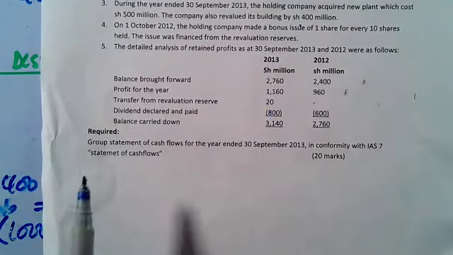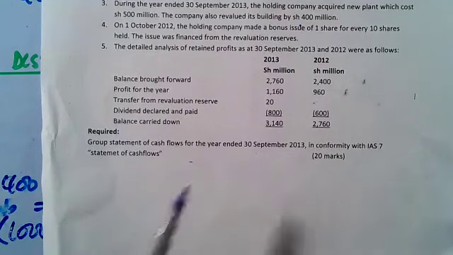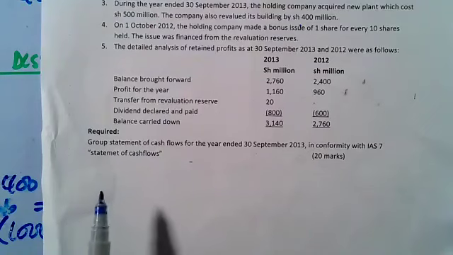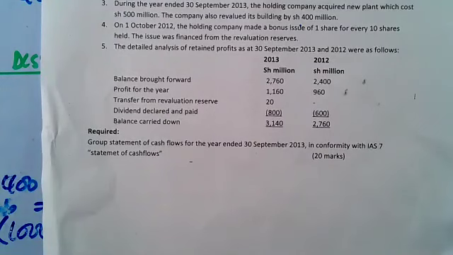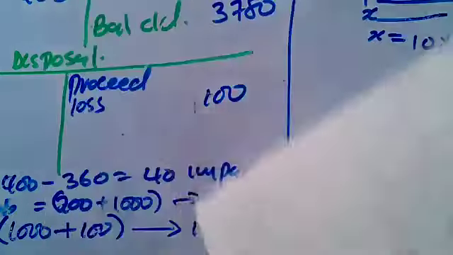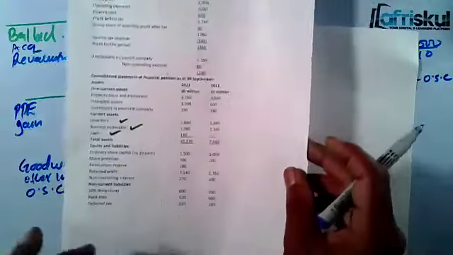So required: the statement of cash flow for the year ended 30th September 2013 in conformity with IAS 7, Statement of Cash Flows, 20 marks. Now what you usually do, after you are through with all your workings, you need to adjust all the items under the balance sheet. We said that we have to adjust everything. So in our case, let's now try to review that.